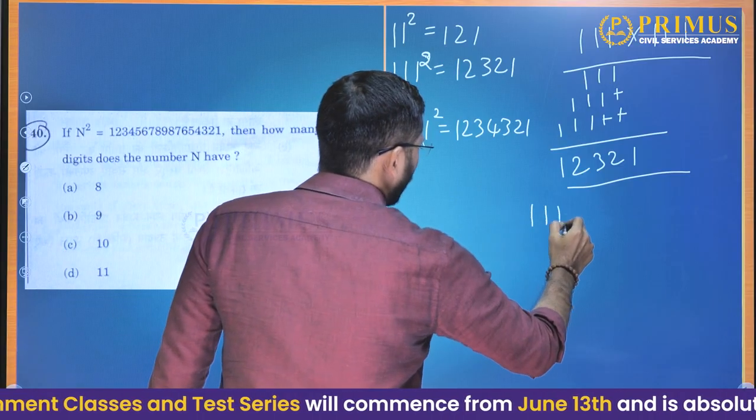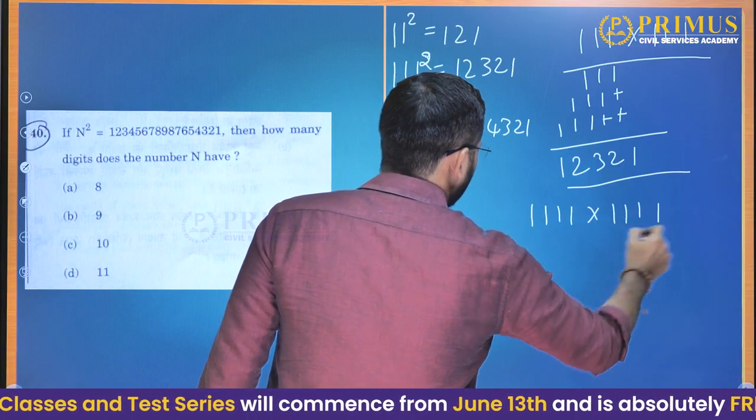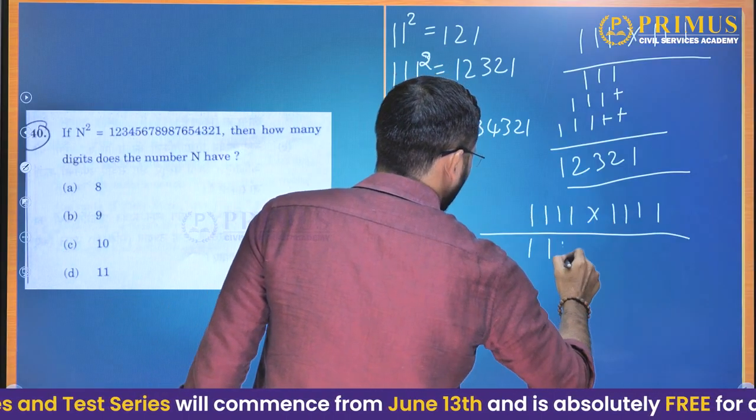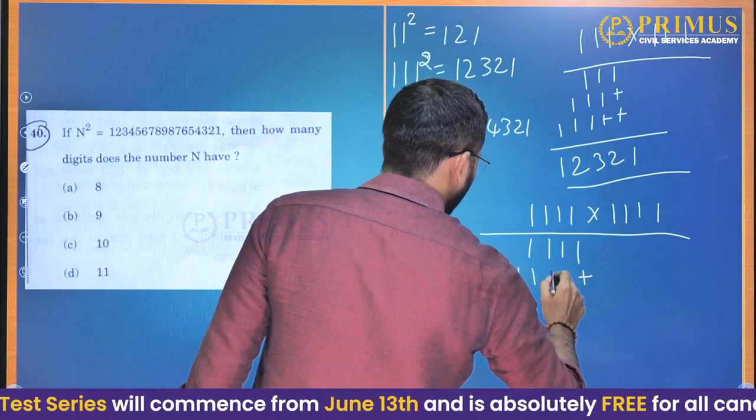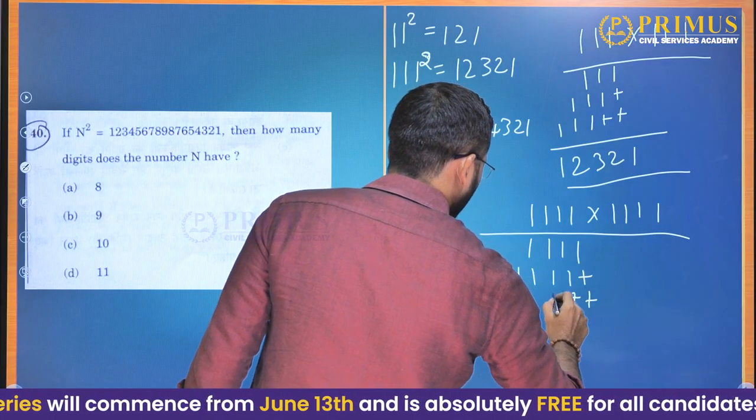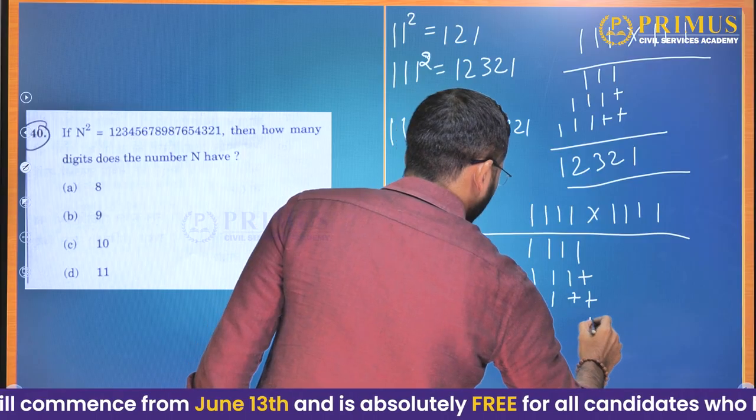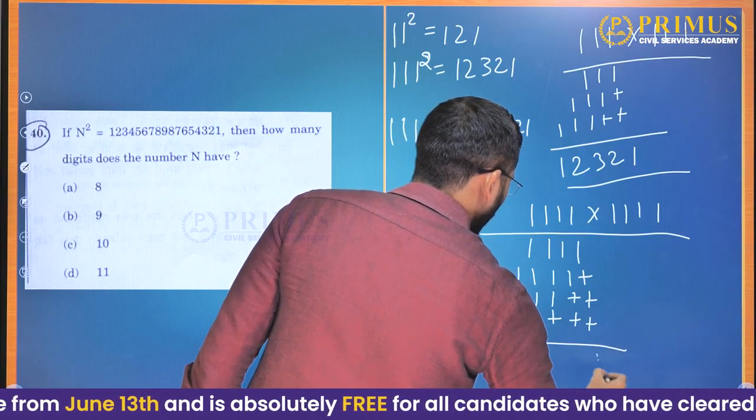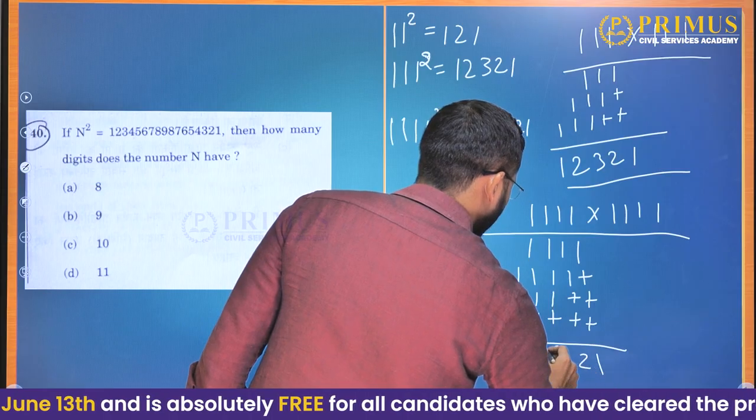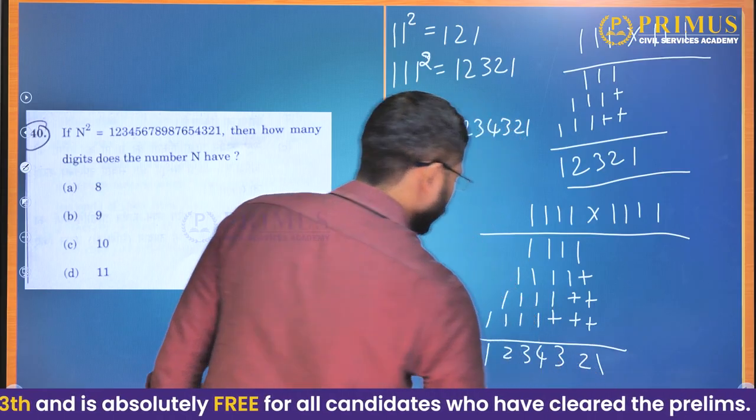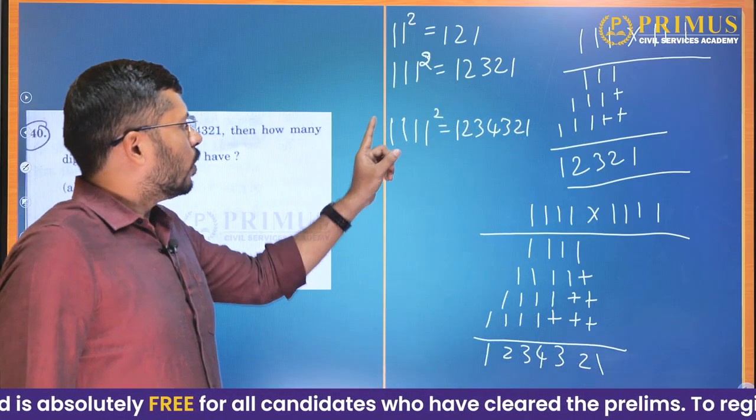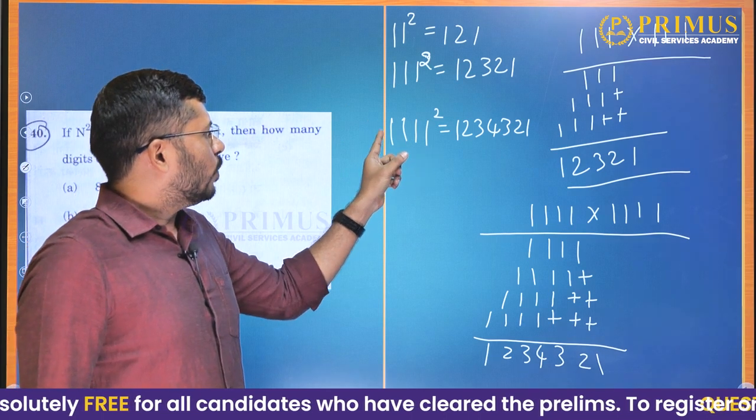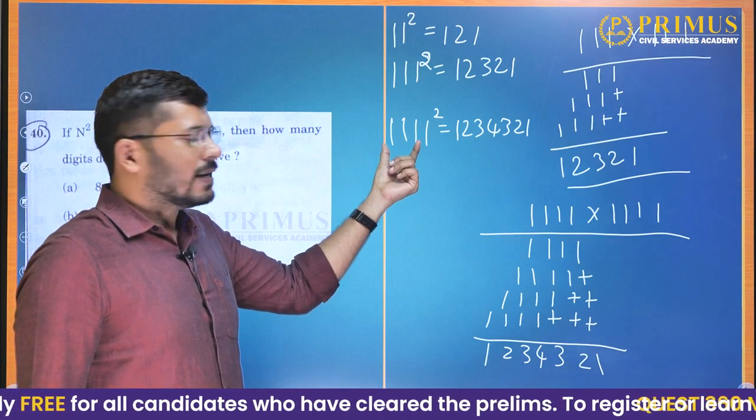See here, 1, 1, 1, 1 into 1, 1, 1, 1. This will give you 1, 1, 1, 1 plus 1, 1, 1, 1 plus 1, 1, 1, 1 plus 1, 1, 1, 1. This will give you how much? 1, 2, 3, 4, 3, 2, 1. Okay. So how many of these things? How many digits are there in that number?